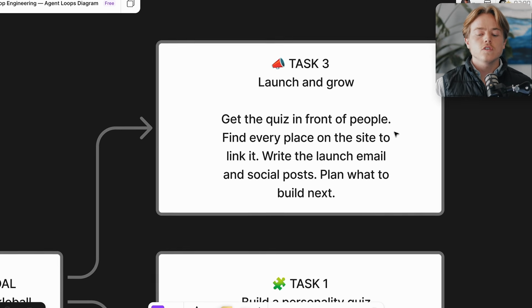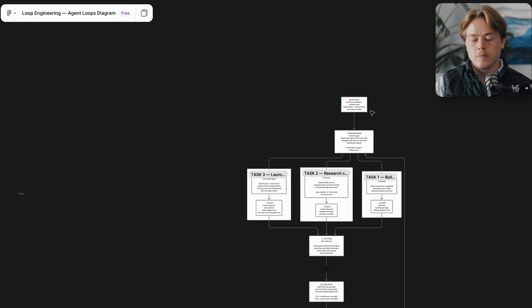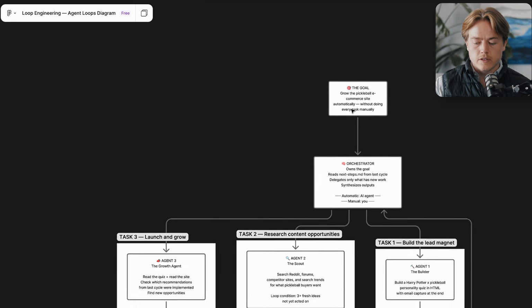And then third, we're going to have a growth agent that takes all of that stuff, looks at our site, and turns it into ready-to-use marketing. So I'm talking email campaigns, social captions, site recommendations of where we should link to other things, to get more people to take this quiz that we just created, stuff like that. So that's 3 agents, it's 3 jobs, all running at the same time. And again, I think people learn best visually, so I'm gonna show you what this looks like visually.